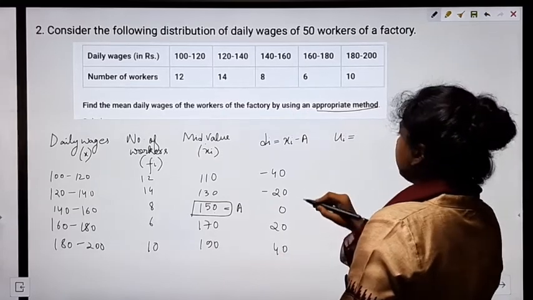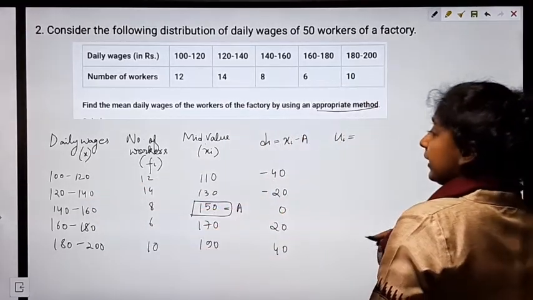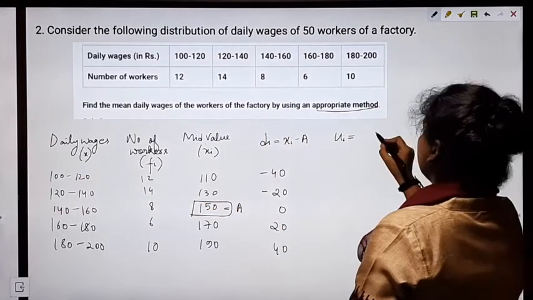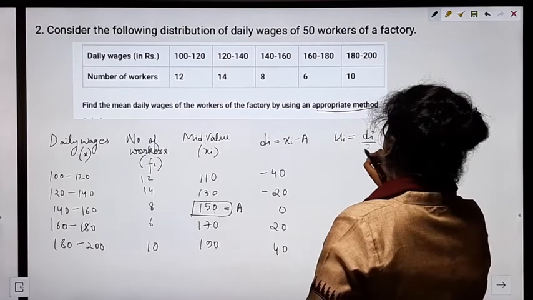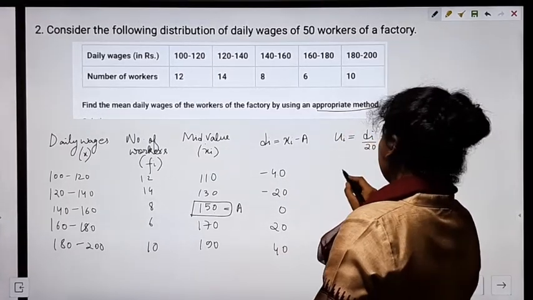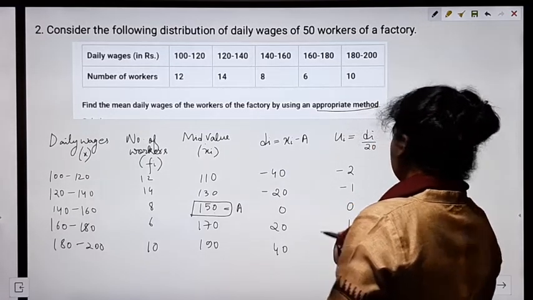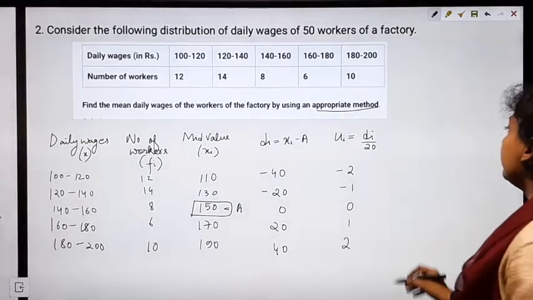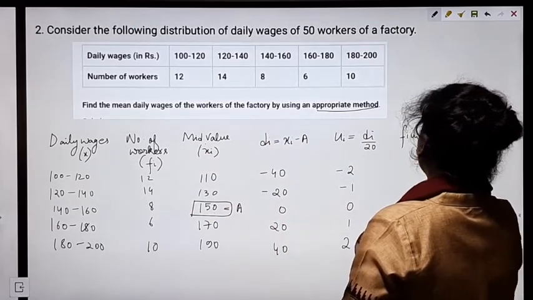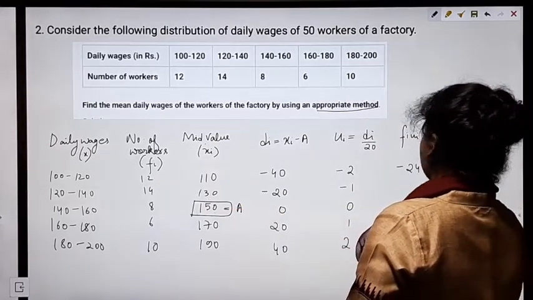Now next, let's take ui. For ui, what do we have to do? We have to divide these values by our interval. The interval is 20 rupees. So we need to divide di by 20. So here we get minus 40 by 20 is minus 2, this is minus 1, this is 0, this is 1 and this is 2. In the next step, we will multiply ui with fi. So fi into ui: minus 2 into 12 is minus 24.